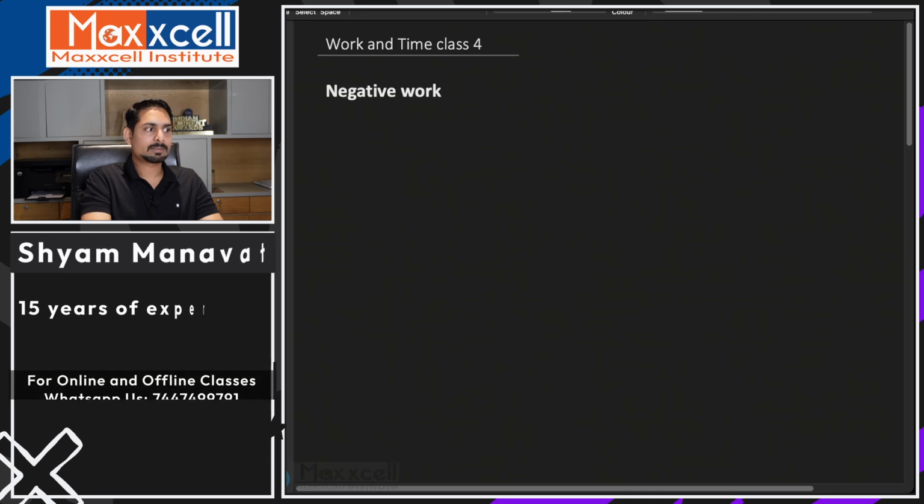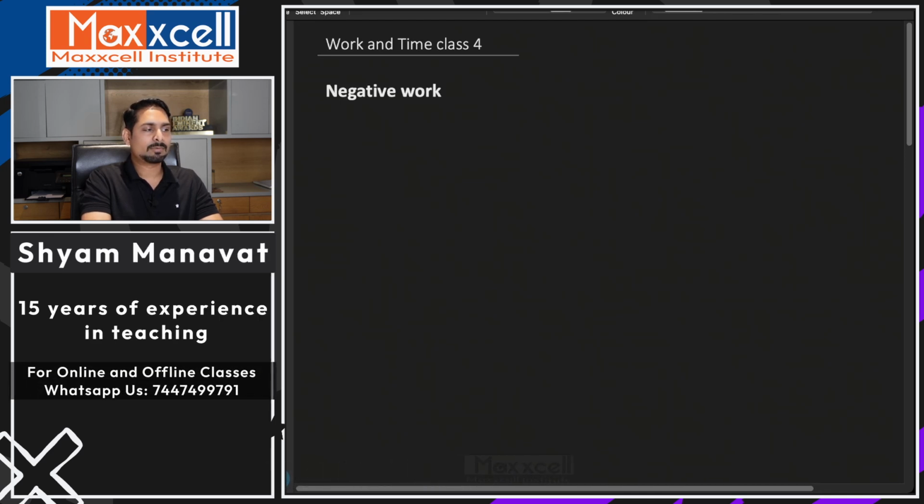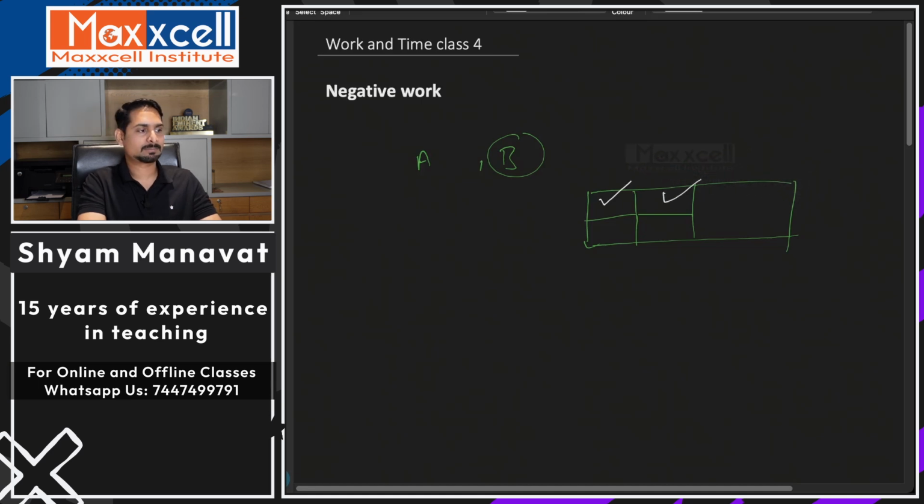Negative work means, suppose a person A and B are there. Person A is trying to build a wall and arranges 4 bricks per day, whereas on B's turn, B removes 2 bricks.